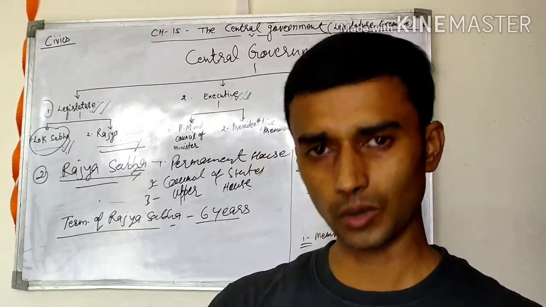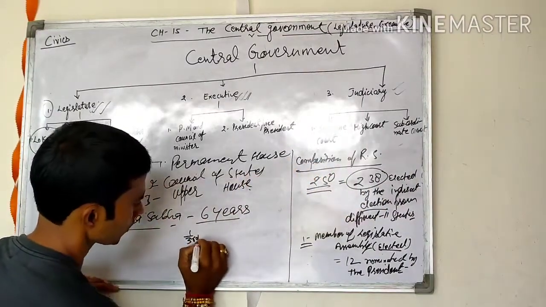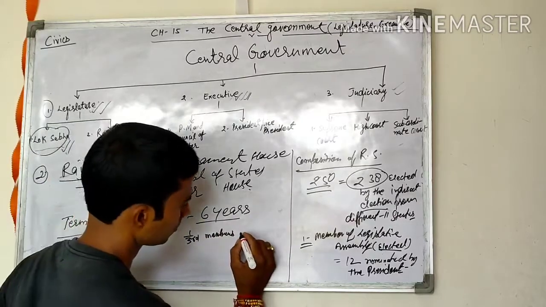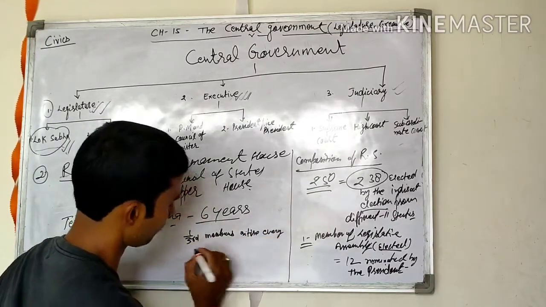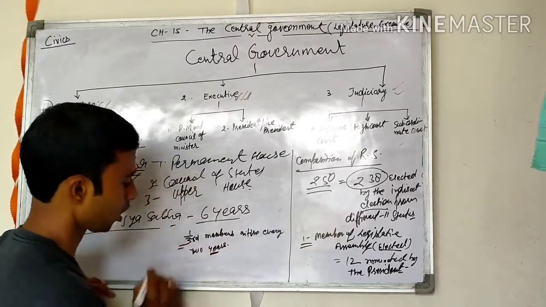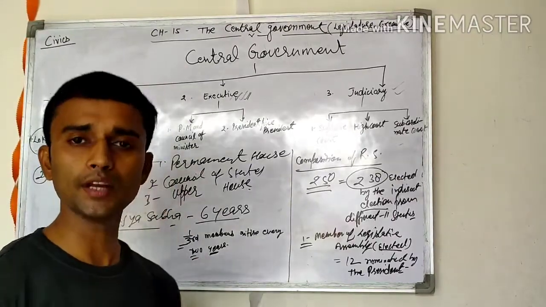How many members, especially? 1/3 of its members retire every 2 years. How many members? 1/3 members retire every 2 years.